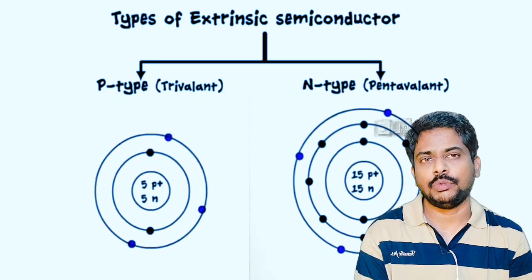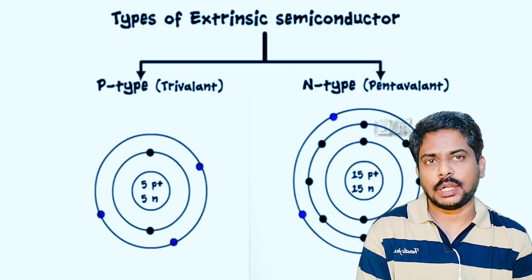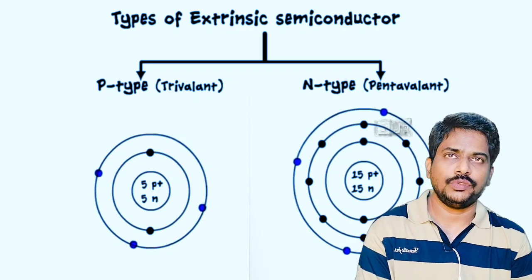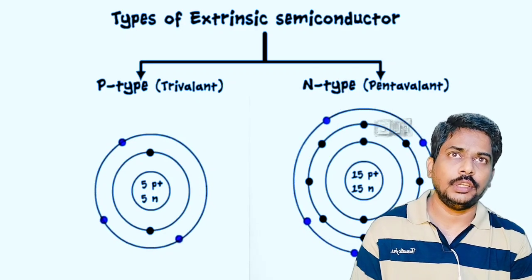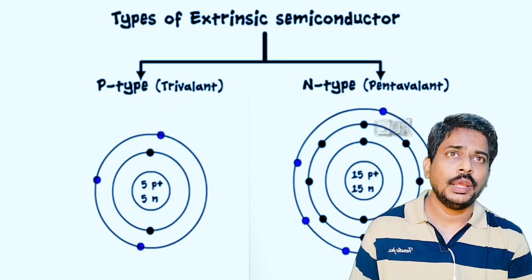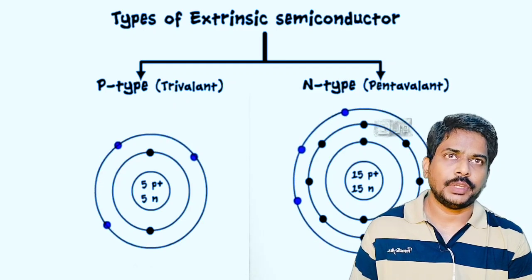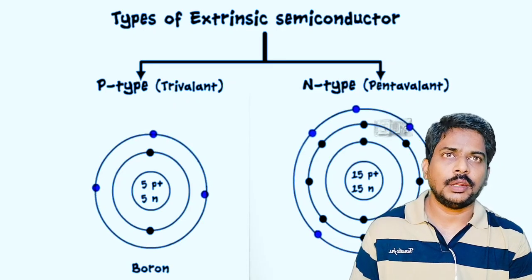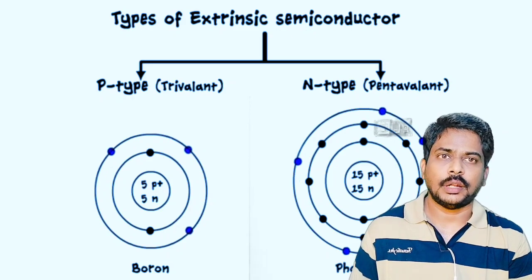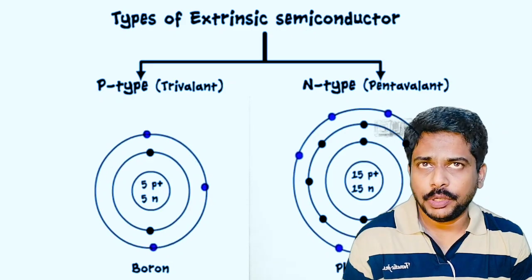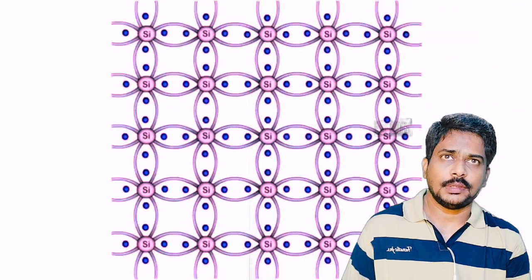If I want to increase or change the conductivity of the semiconductor, I can use some impurities. The types of extrinsic semiconductors are the p-type and the n-type semiconductor. Upon adding impurities, I get the properties of an extrinsic semiconductor.